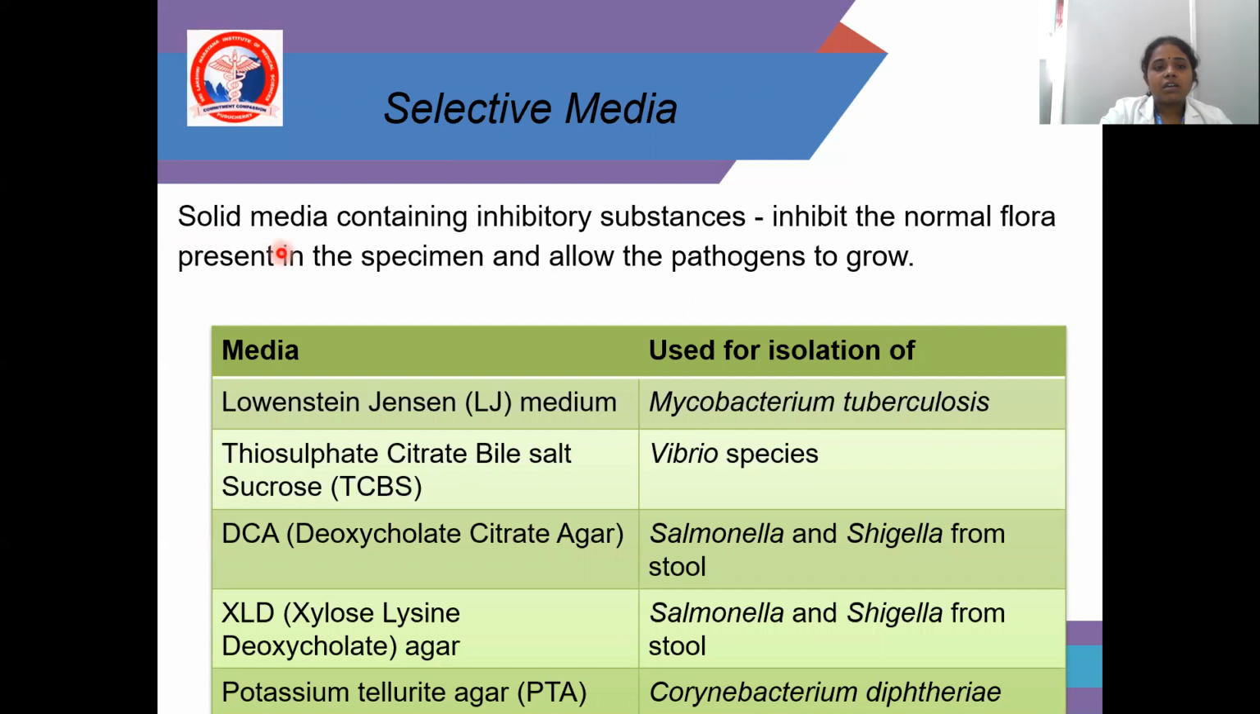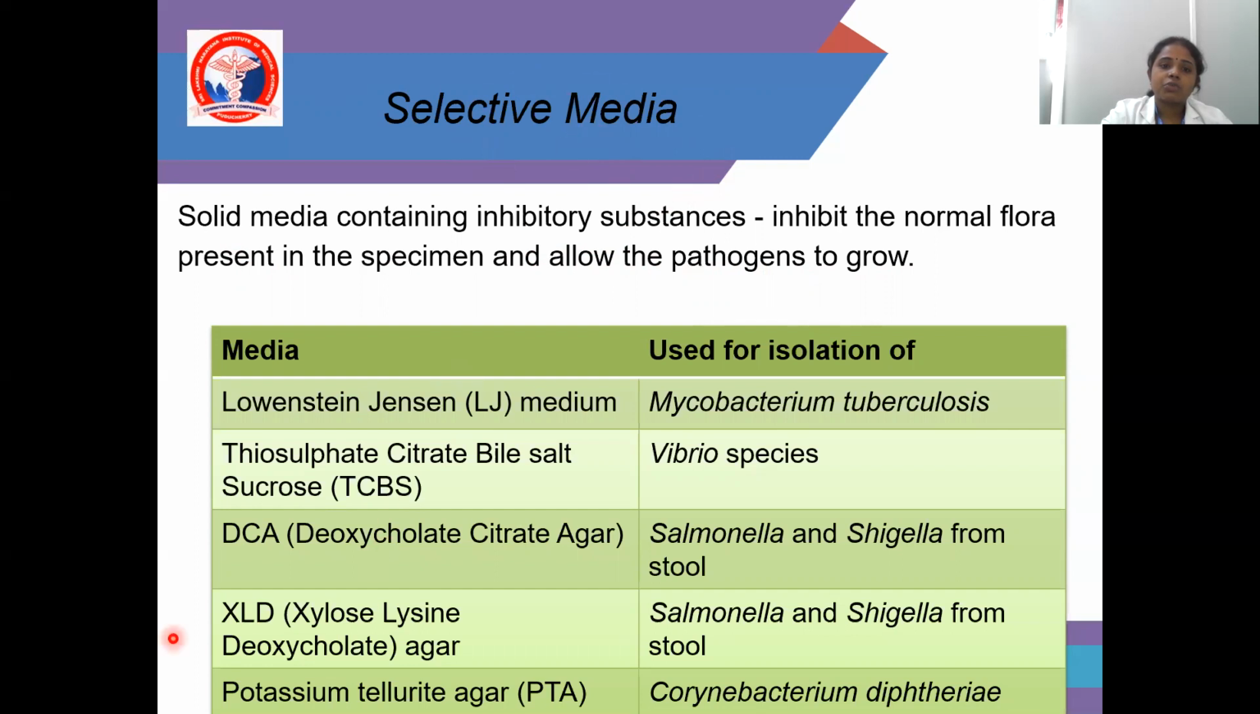Next, selective media. Selective media is a solid media containing inhibitory substances that inhibit the normal flora present in the specimen and allow the pathogen to grow. The name itself tells it is selective. The media itself has inhibitory substances, which inhibit the normal flora present in the specimen and allow the pathogens to grow.